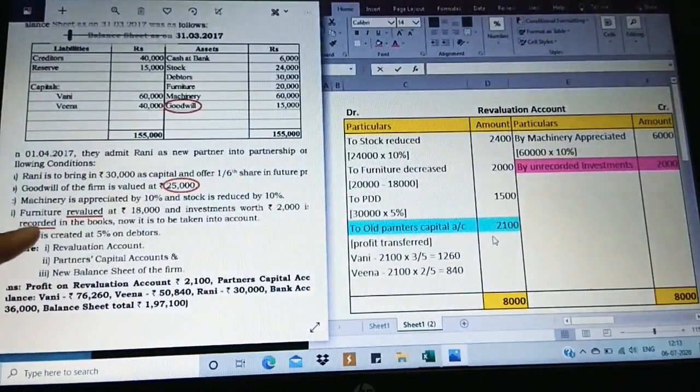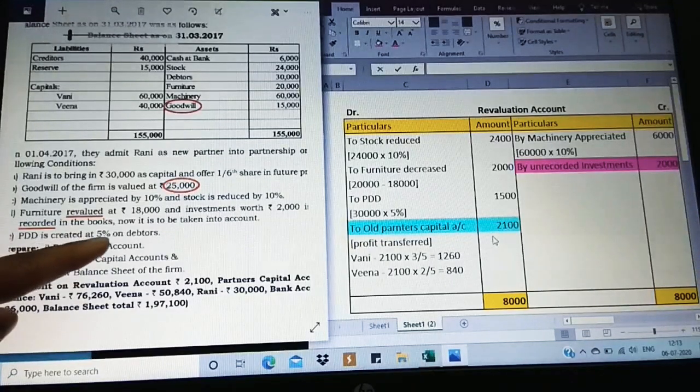Then investment worth 2,000 not recorded in the books. So I've taken it on the credit side, 2,000. Just observe. This is the step. And apart from that, the last adjustment given in the question, PTT is created at 5% on credit, as we need to create the provision.